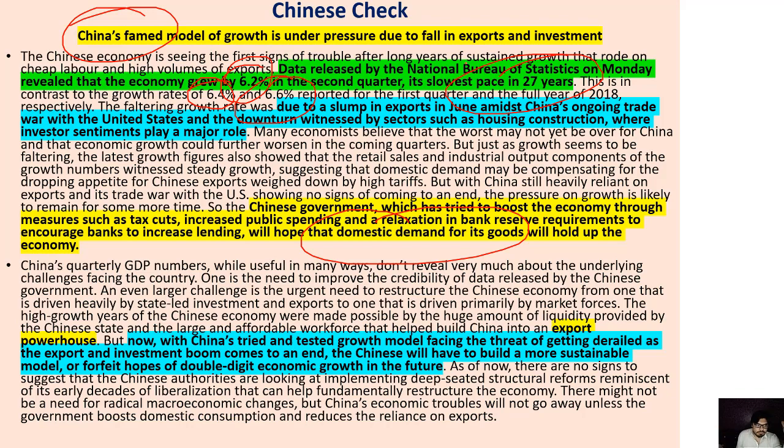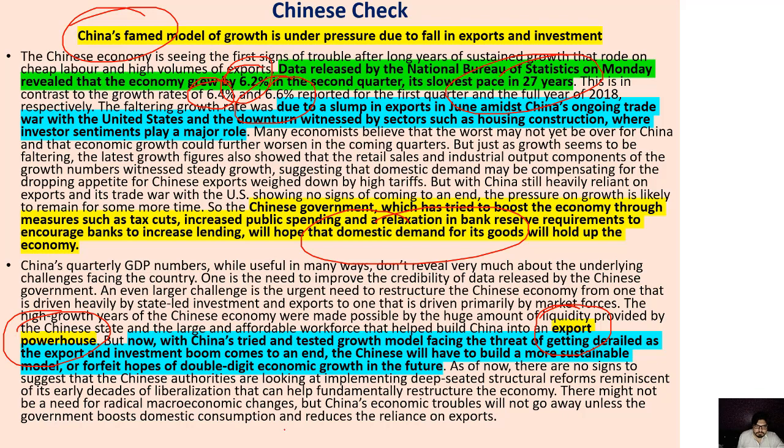Okay, and all countries want to become an export powerhouse, but these trade issues and the bilateral issues and some tariff wars and all, these are bigger problems there. So that's why globalization and cooperation are needed there. Otherwise protectionism is not going to help, and it will be devastating for developing economies like India.